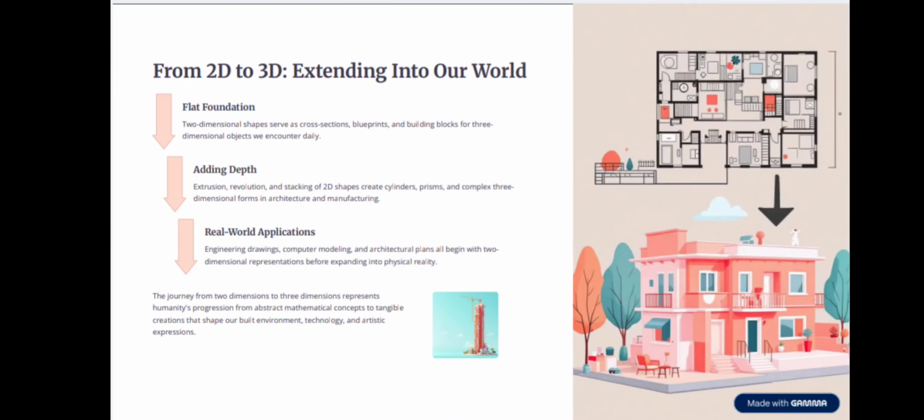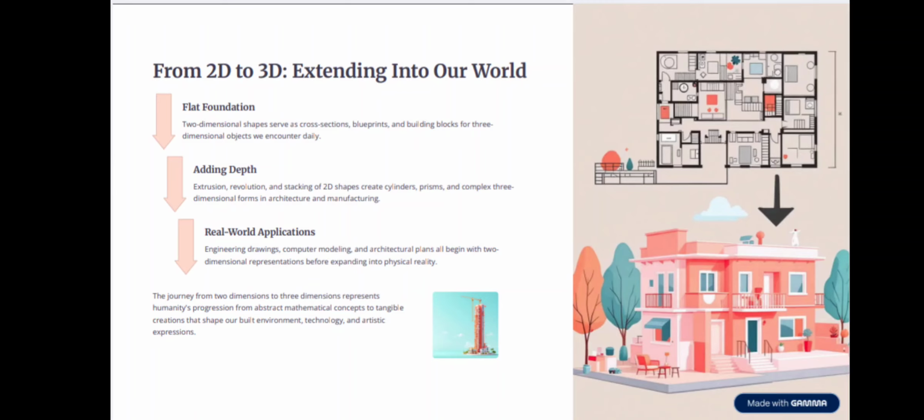From 2D to 3D, extending into our world. Flat foundation. Two-dimensional shapes serve as cross-sections, blueprints, and building blocks for three-dimensional objects we encounter daily. Adding depth: extrusion, revolution, and stacking of 2D shapes create cylinders, prisms, and complex three-dimensional forms in architecture and manufacturing.